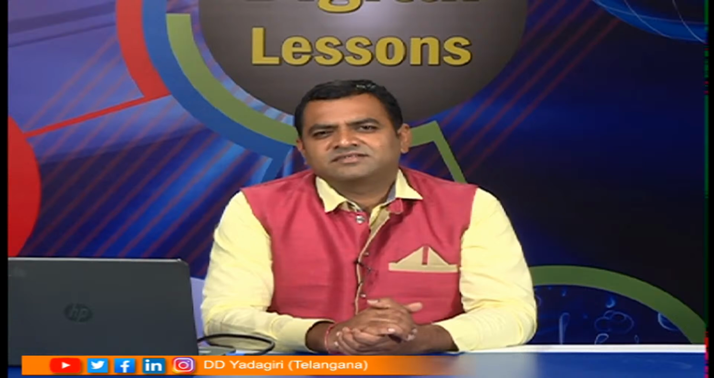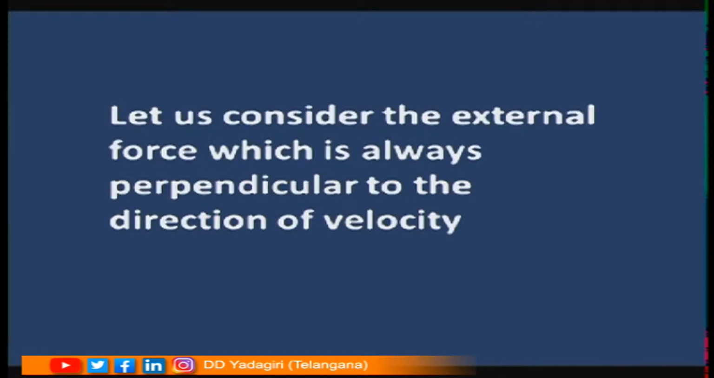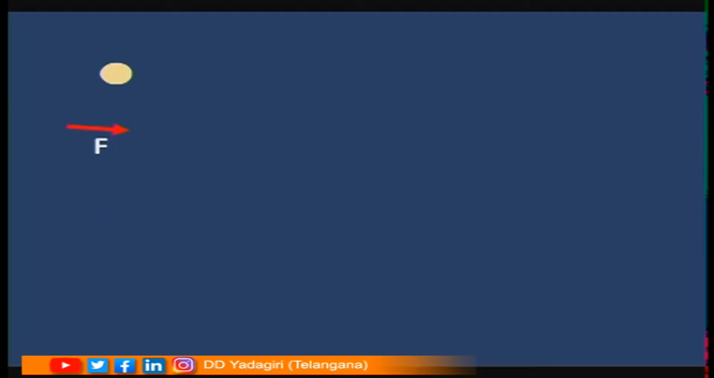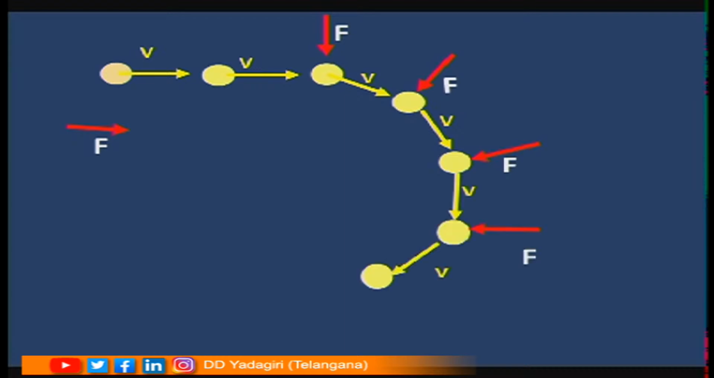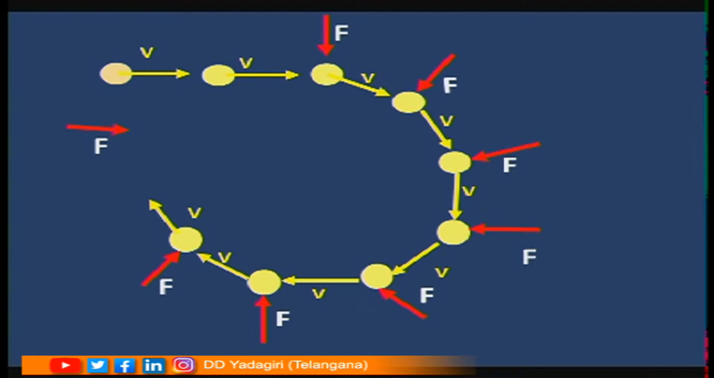Now, let us consider the force which acts on the object in such a way that it is always perpendicular to the direction of the velocity. Here is an object which is moving in this direction. Let a force be applied perpendicular to it, and its velocity changes. Let the direction of the force be perpendicular once again to its velocity, and hence the direction of velocity continues to change. If the force is always perpendicular, the velocity of the object continues to change continuously.